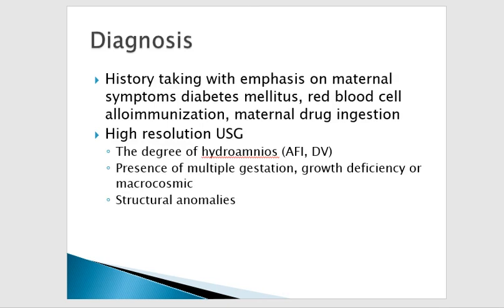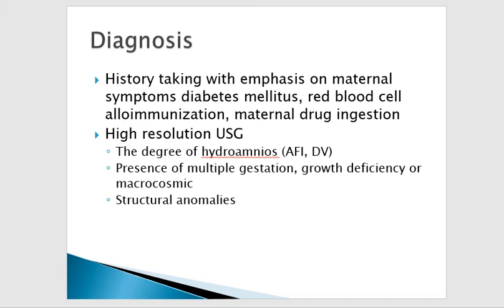Diagnosis. First of all, we will take a detailed history. We will see if the patient has symptoms of diabetes mellitus, Rh isoimmunization, and if she has taken any drugs or injections. Then we will ask what kind of symptoms she has due to this polyhydramnios. Is there any maternal discomfort, preterm labor, or respiratory distress? Then after this history, we will do a high resolution ultrasound, because ultrasound is the main diagnostic tool for polyhydramnios.